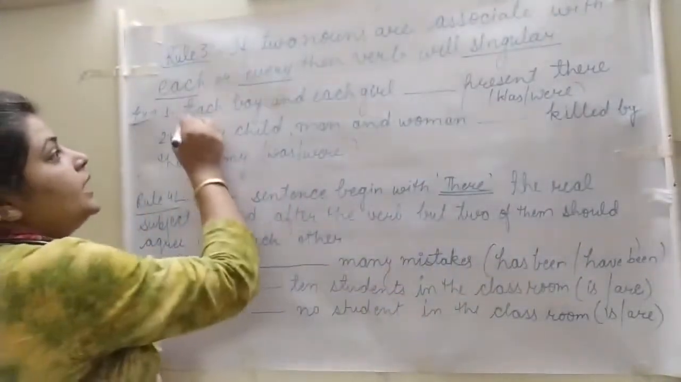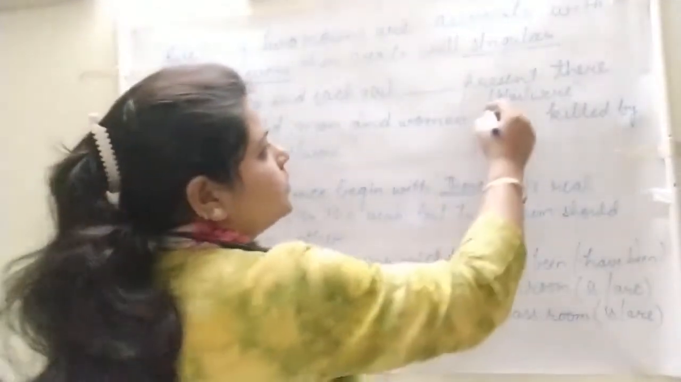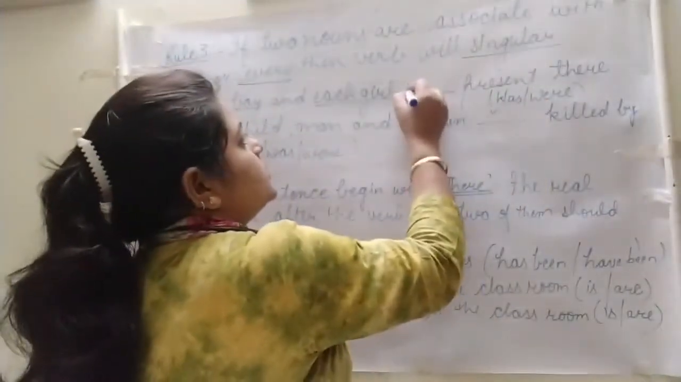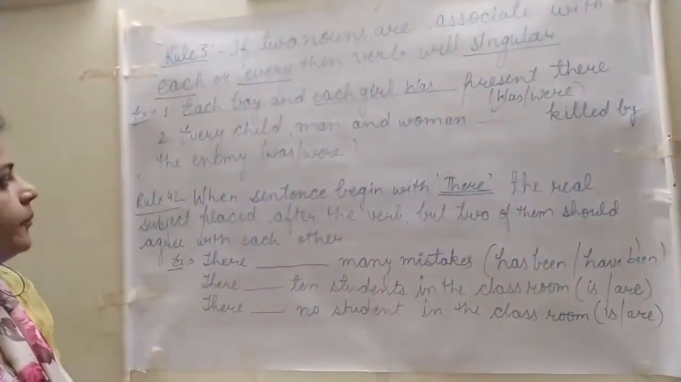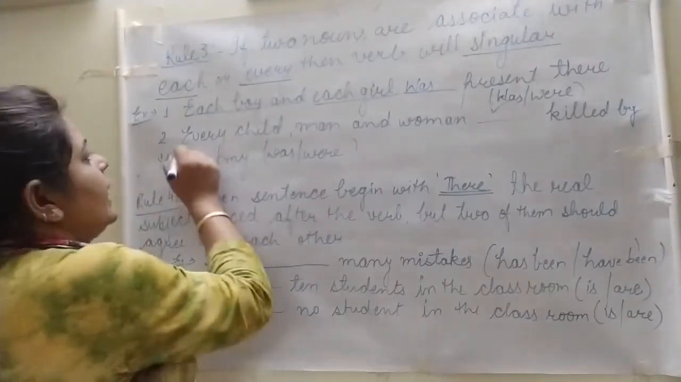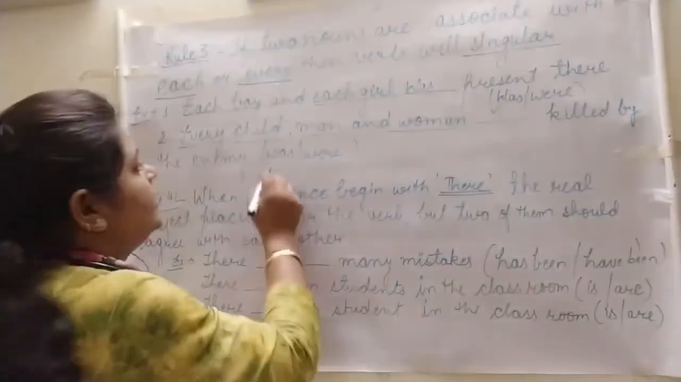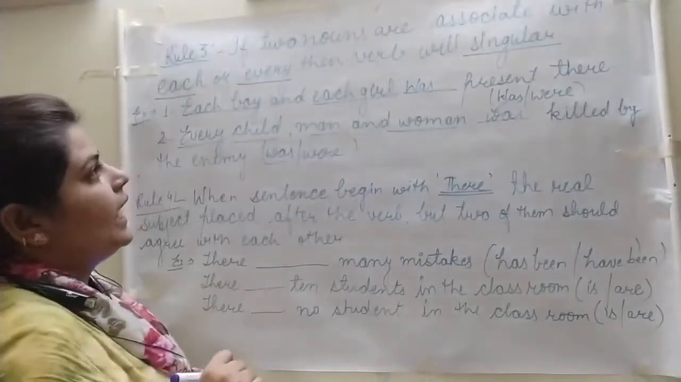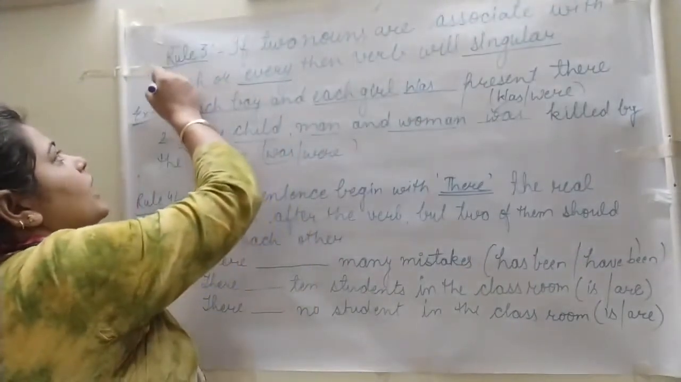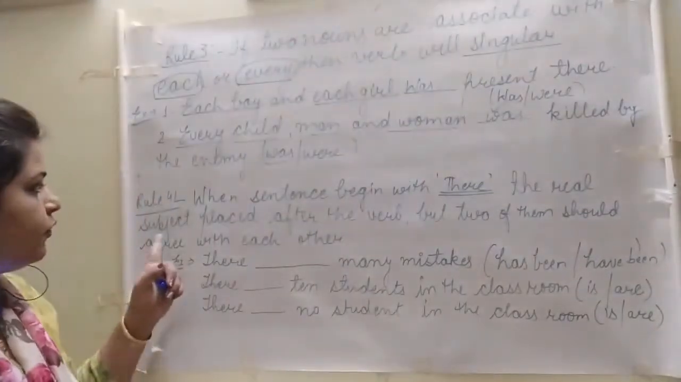For example, each boy and each girl present there. So the verb will be singular, was. Each boy and each girl was present there. Second example, every child, man and woman was killed by the enemy. It means if two nouns are joined with each and every, then the verb will be singular. Now proceed with rule number 4.